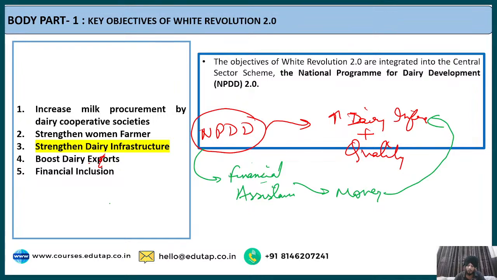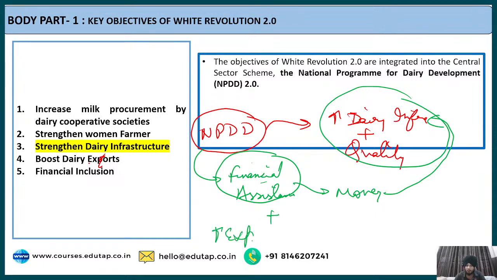It includes the financial assistance criteria and objectives of NPDD 1.0. Apart from that, it also focuses on additional things, for example increase in exports, and increase in technology and innovation. So this is also added as a part of NPDD, so that we can focus on all these parameters.